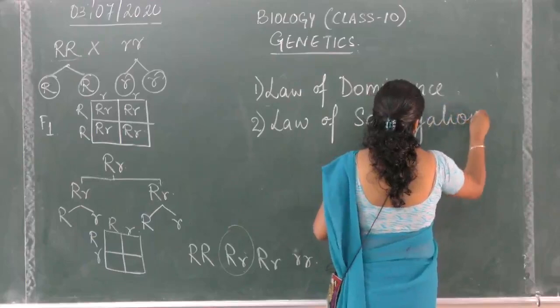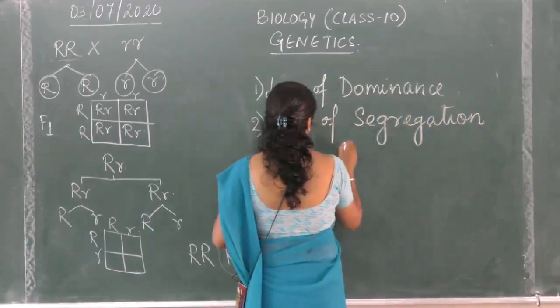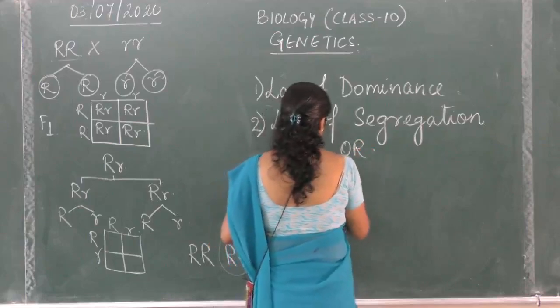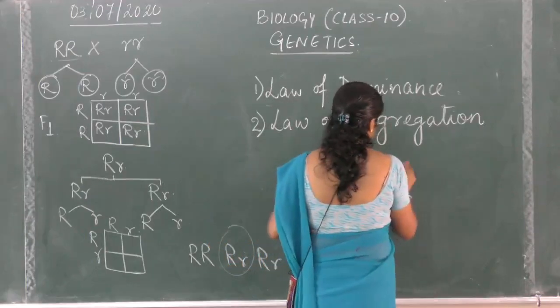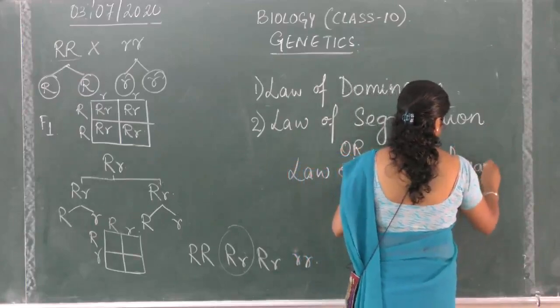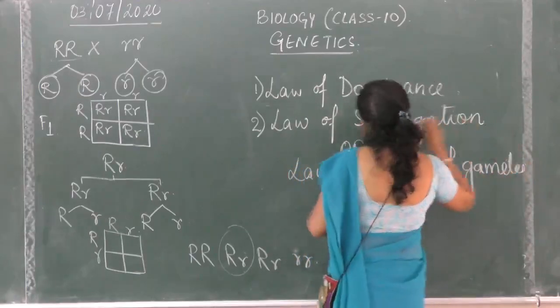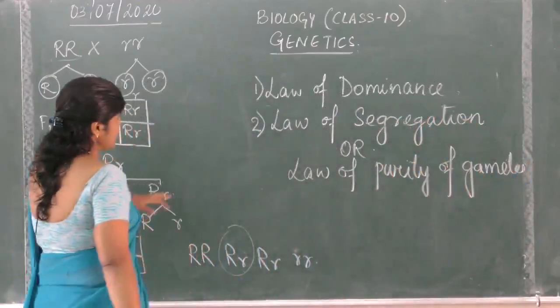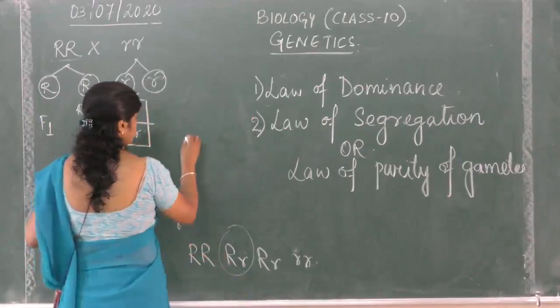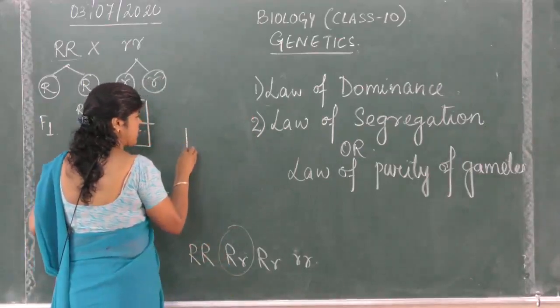This particular law is also known as the law of purity of gametes. I'll explain why we call it the law of purity of gametes. Now, in this law, Mendel stated that the alleles remain in pair.